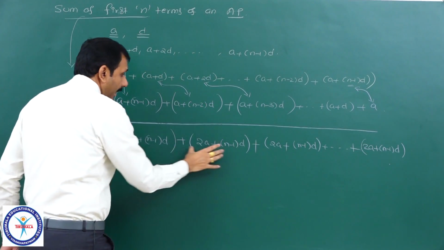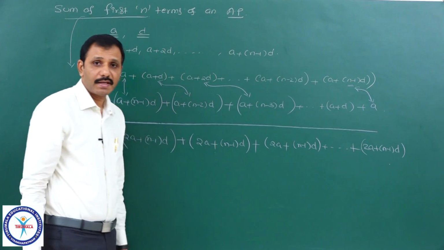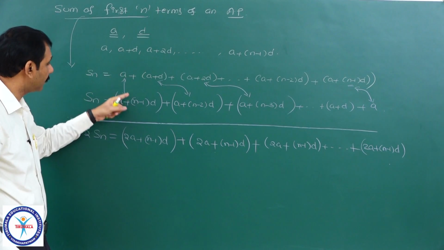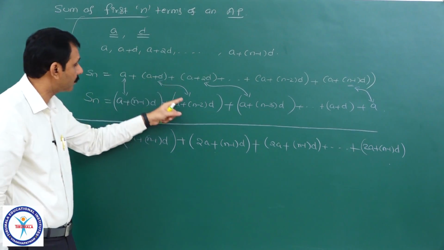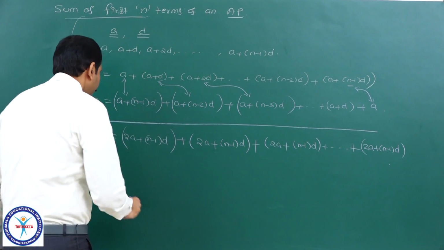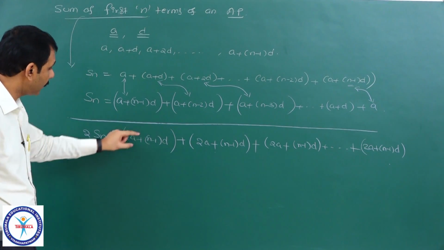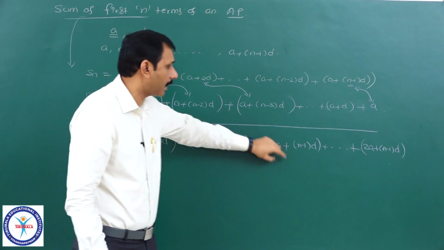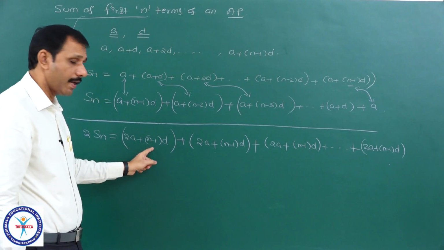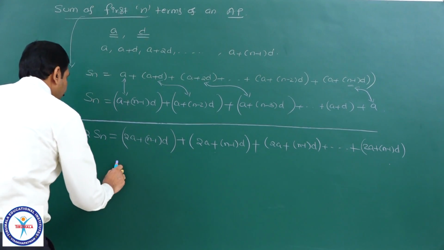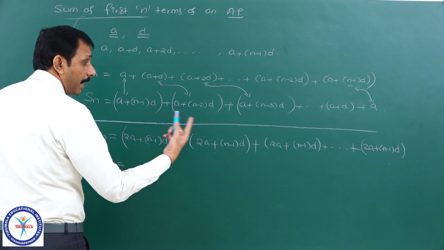So now, how many brackets are there? N brackets are there because these two will give one term, these two will give one term, and so on. Therefore, observe that the term in each bracket is the same, that is 2A plus n minus 1 into D. How many brackets are there?